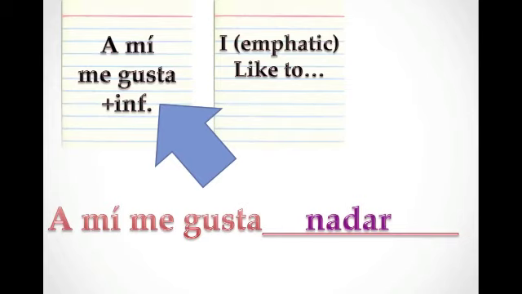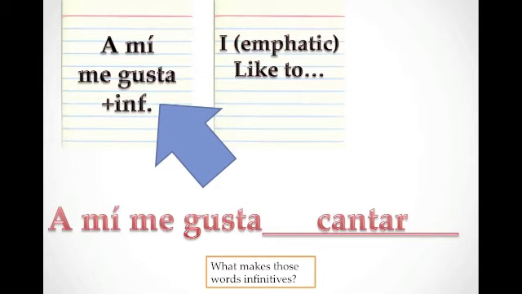A mí me gusta nadar. Nadar means to swim. I like to swim. A mí me gusta cantar. I like to sing. You just took the verb in its original form and you stuck it on the back of gusta, and that's what a mí me gusta plus infinitive means. Of course, you can change this a mí me gusta. A ti te gusta cantar? A él, a ella le gusta cantar? Very simple. This is all gustar plus infinitive means. So again, what makes these words infinitive? The AR.